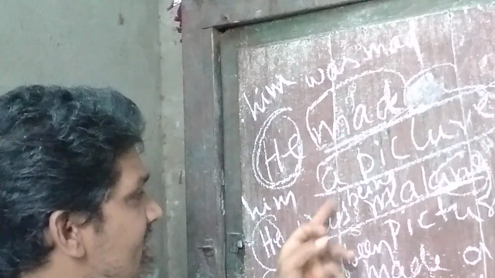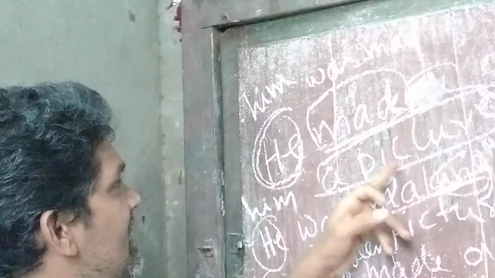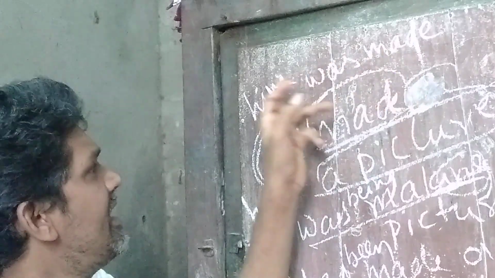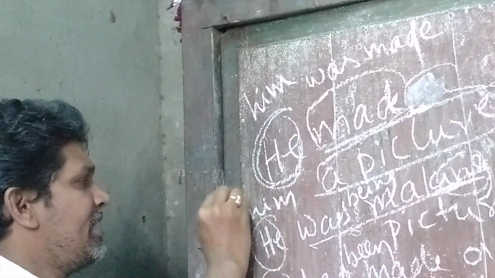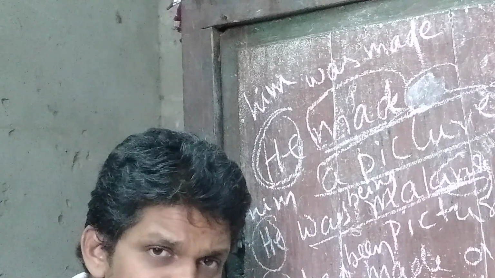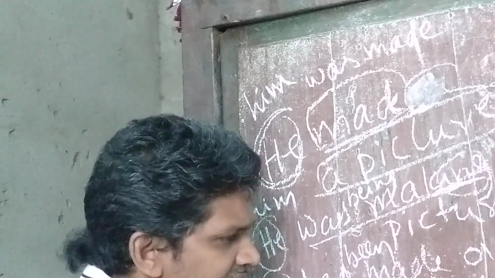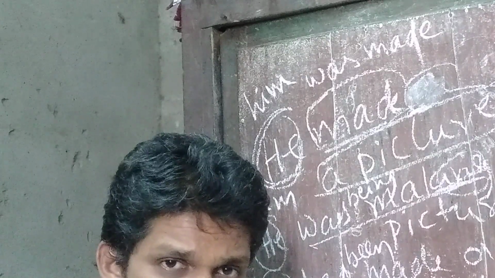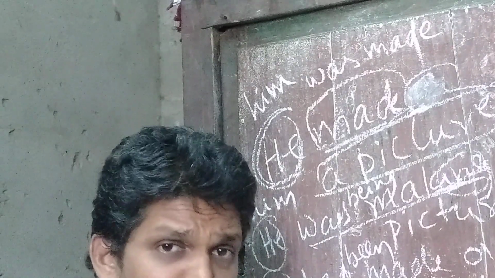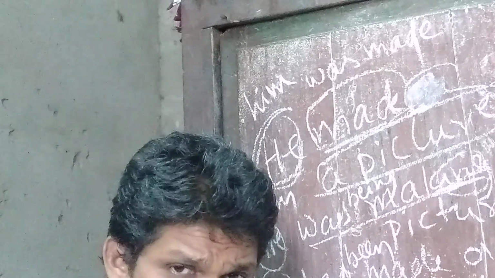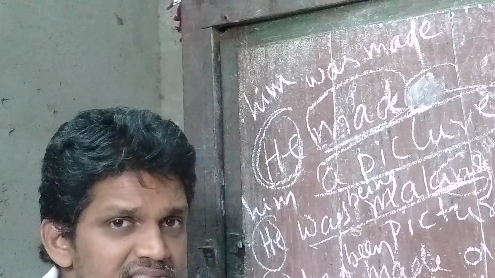A picture was being made by him. A picture was made by him. Here, before him, every time we should add by. Every time before the object place, we should add by. So this is how we change active voice into passive voice in past tense.